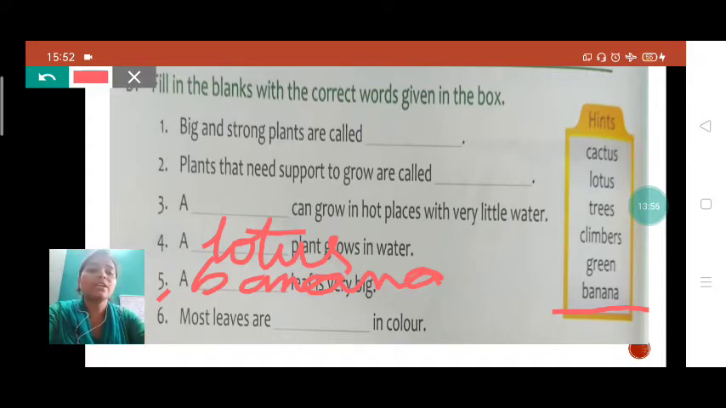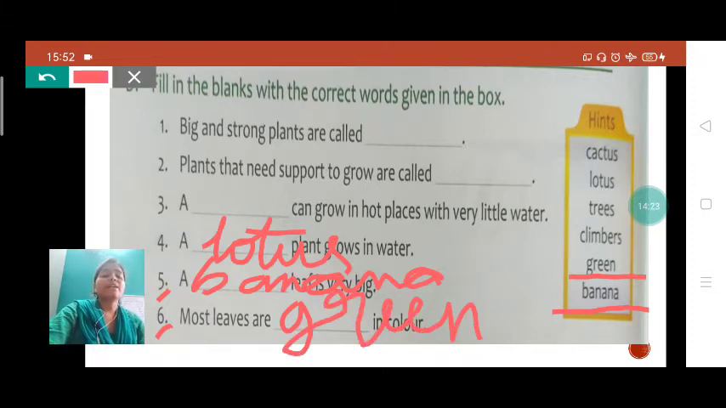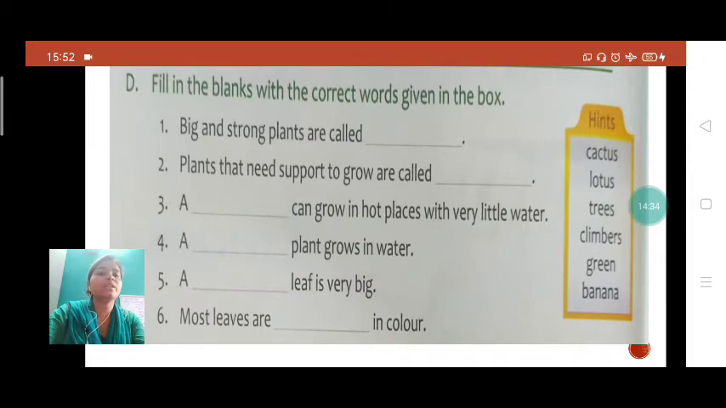Okay, now see here the 6th one. Most leaves are dash in color. Many of the plants have leaves, students, and what is the color of those leaves? The color of most plant leaves is green. Okay, leaves are green in color. See, the option is also given, green. So we will write here green. You will write it very clearly, students, in the boxes. Okay, so we have completed this question. Now we will move to our next question, student.